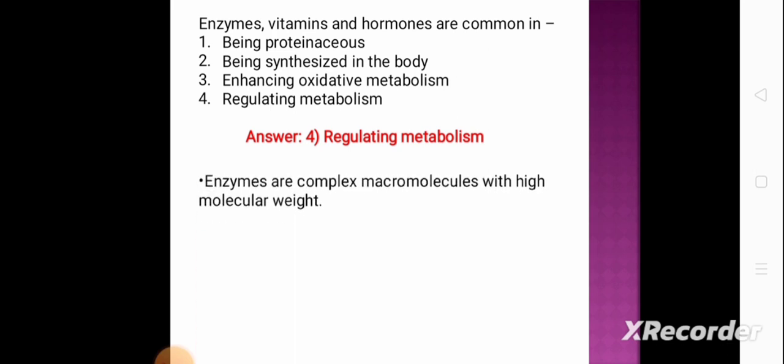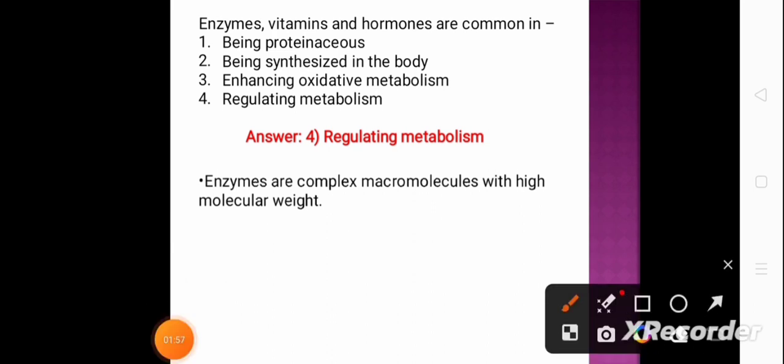Now the first option is being proteinaceous. Enzymes are proteinaceous, but vitamins are not proteinaceous because proteins are macronutrients, whereas vitamins are micronutrients. So this first option is not correct. Even the hormones are not always proteinaceous. Hormones may be either protein or steroid. So this first option is incorrect.